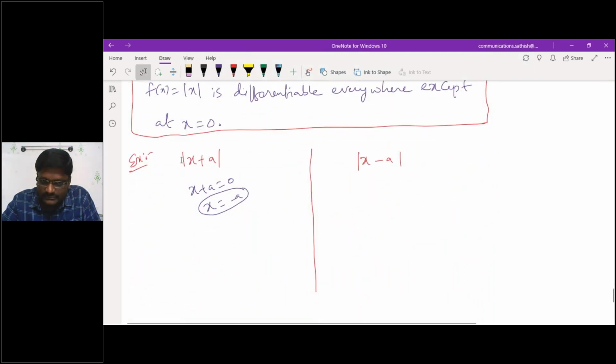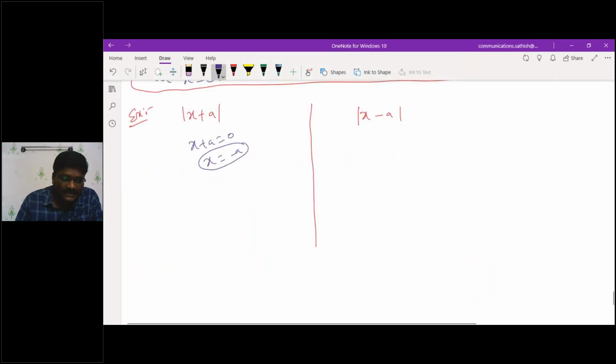For x plus a, x is equal to minus a. If I sketch the graph of this one, the minus a value will be located here.